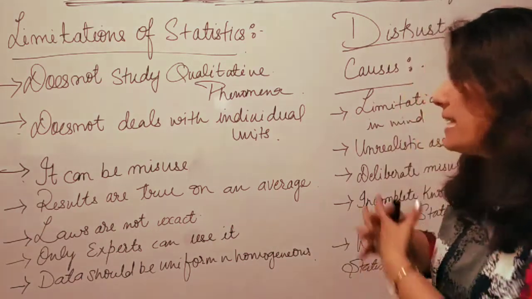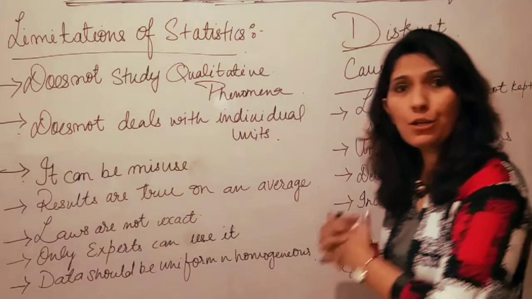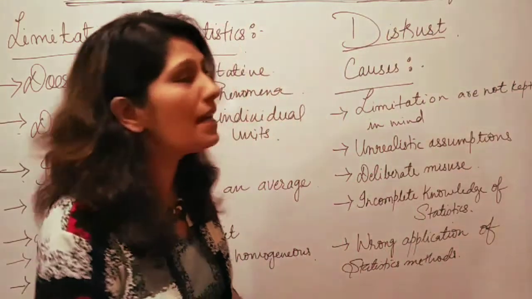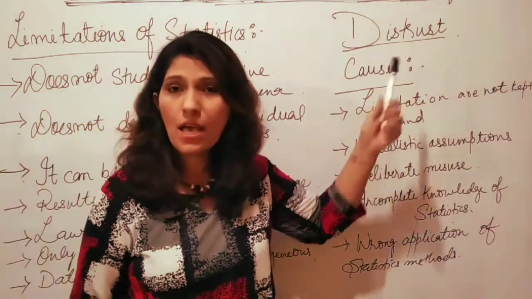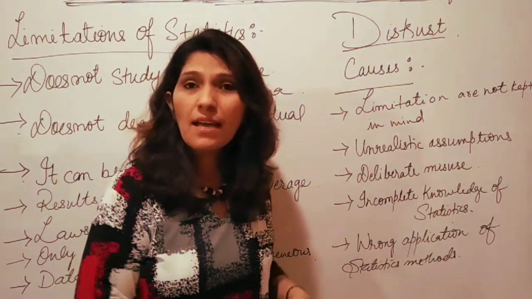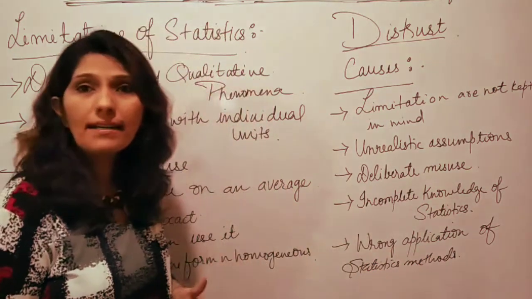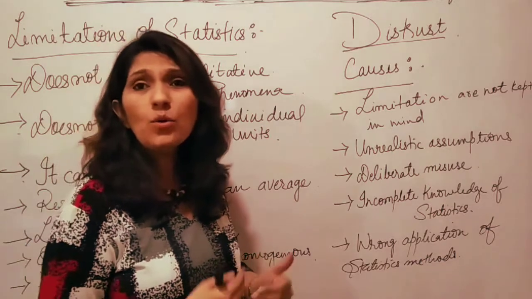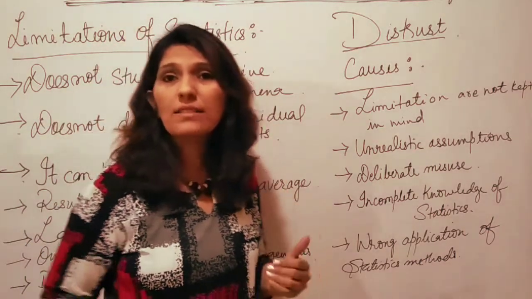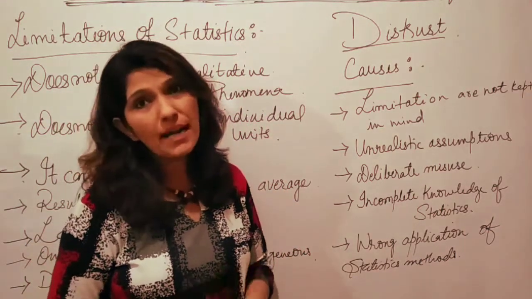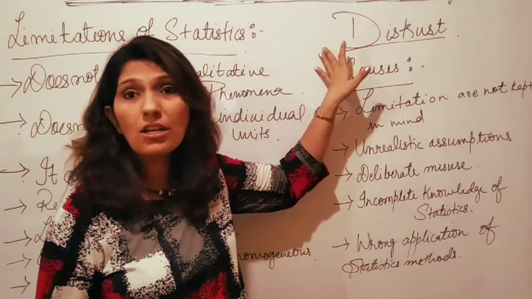Now due to these limitations, what happens? Many people have distrust of statistics. What does distrust mean? It means people question whether statistics is to be used or not in real life because there are many limitations. But the main cause of distrust is not just the limitations.